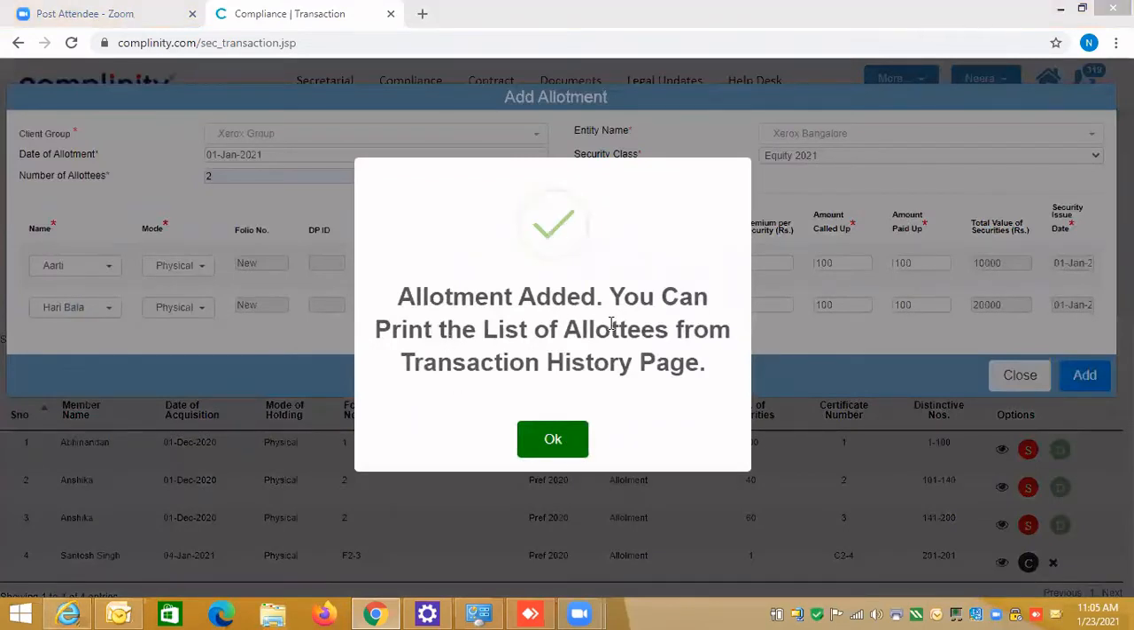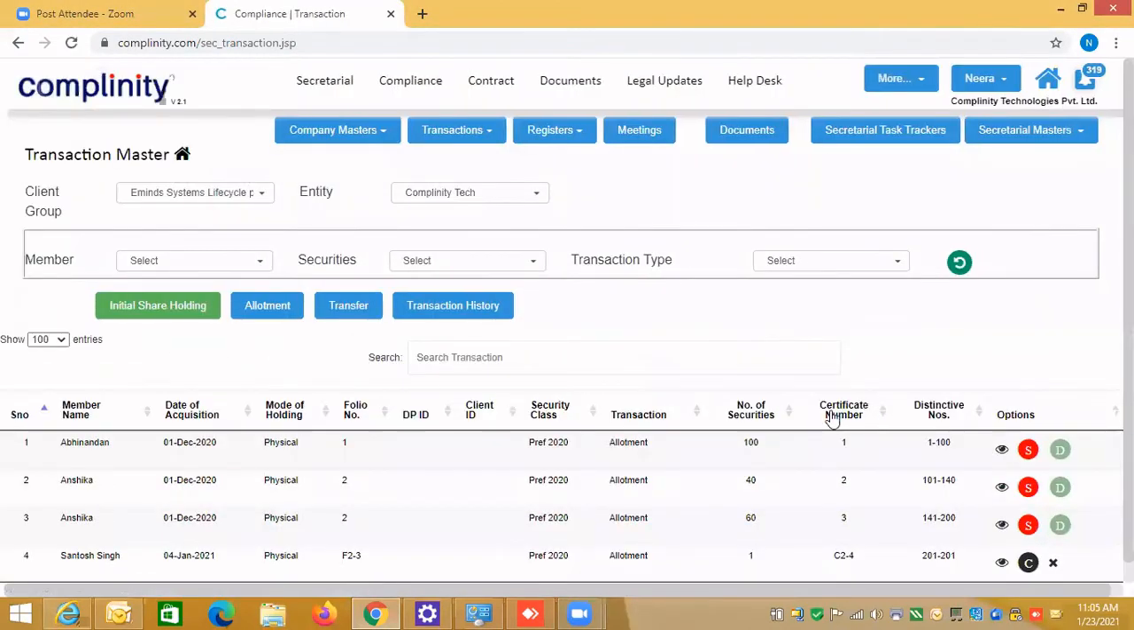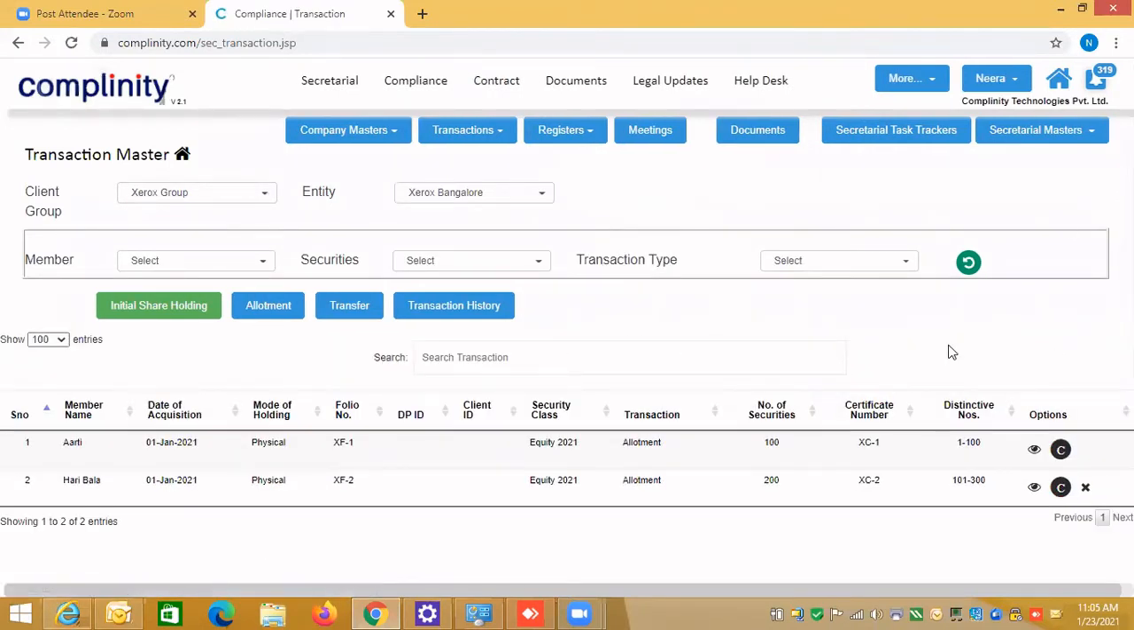Allotment added, and you can print the list of allottees from the transaction history page also. So you see, I have done the transaction of the 2 people. Let's select here Xerox Group and Xerox Bangalore. You see here, we have done Aarti. Now the folio number has been auto calculated, XF1, because this is a prefix, XF2. And here is an equity transaction, with the number of securities, certificate number and distinctive number.